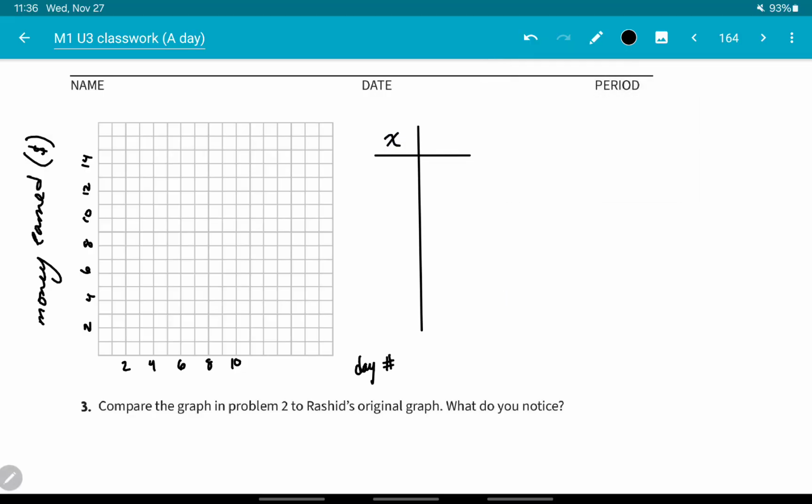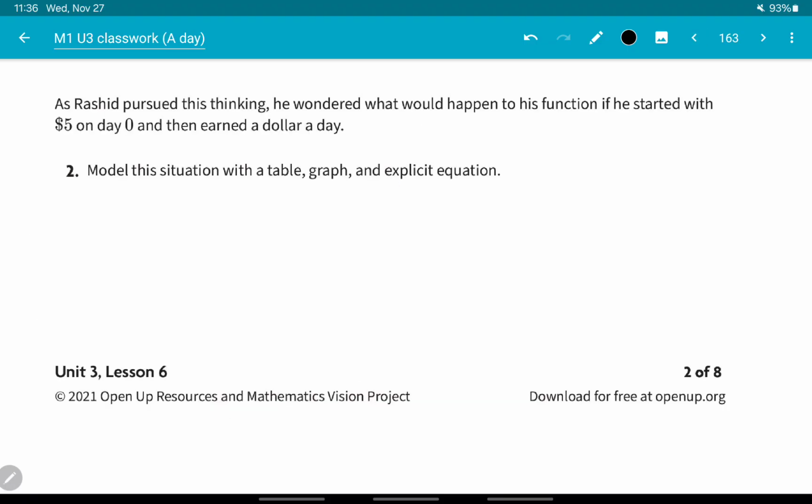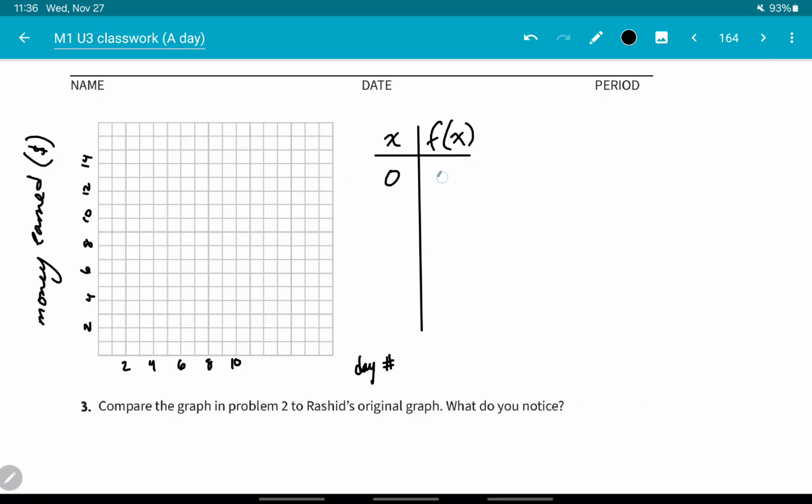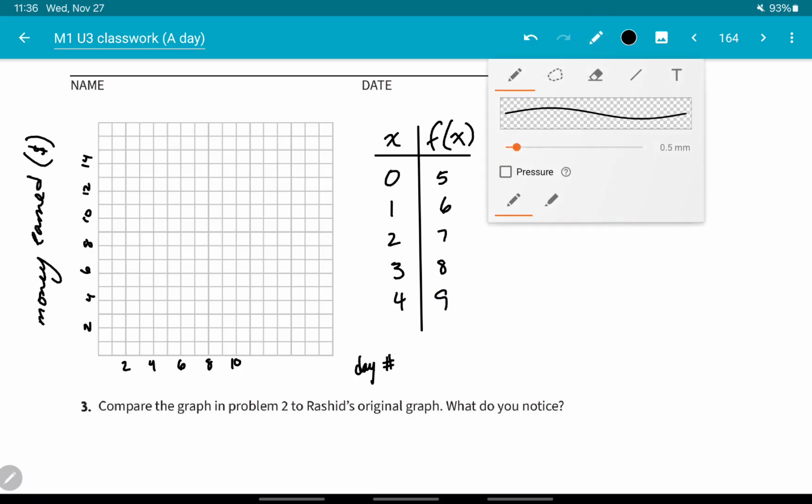I'm going to have x here, f of x. So on day 0, it says we're starting out with $5 on day 0. Start with 5. And then I want to earn $1 a day. So the next day I should have 6, the next day after that 7, the next day after that 8, and so on. So if I start to plot these points,